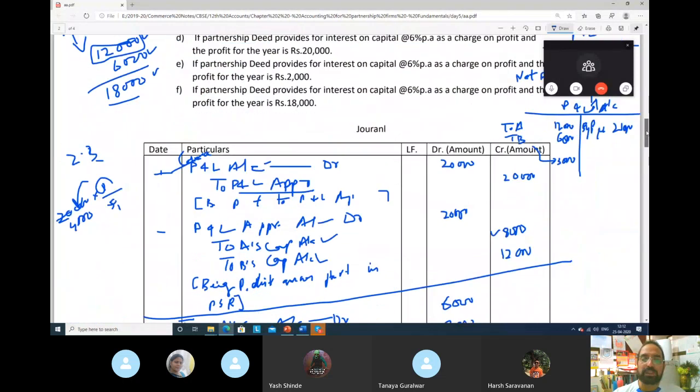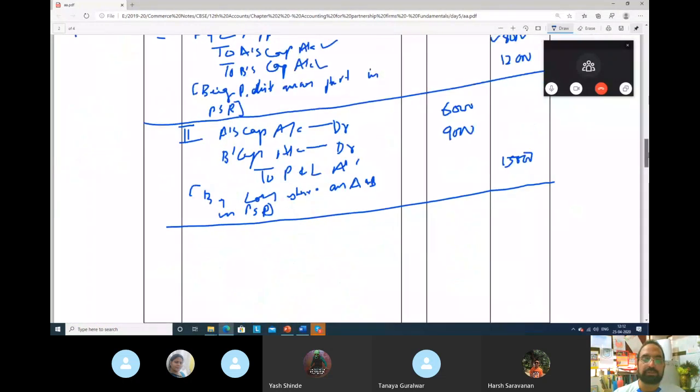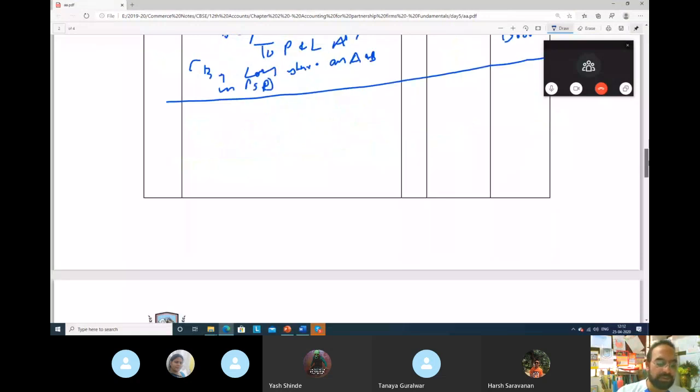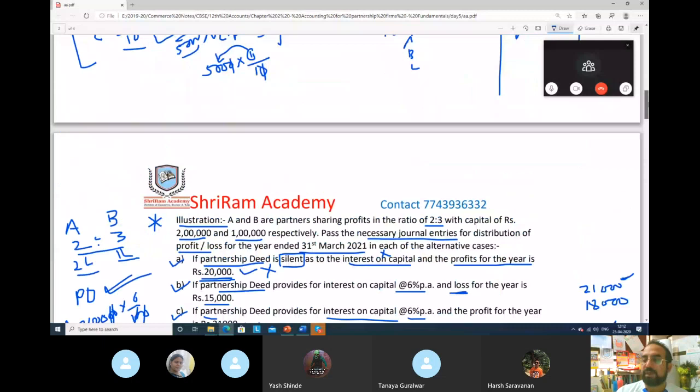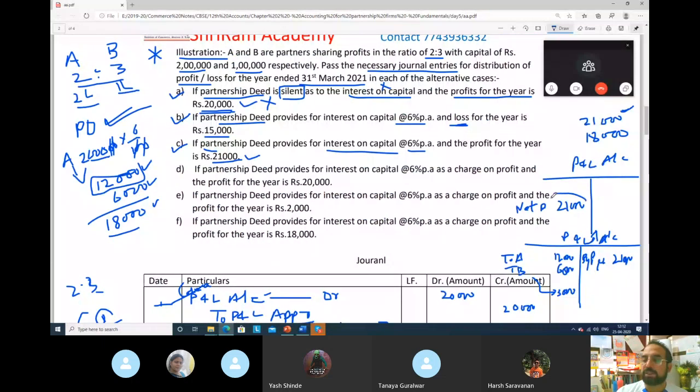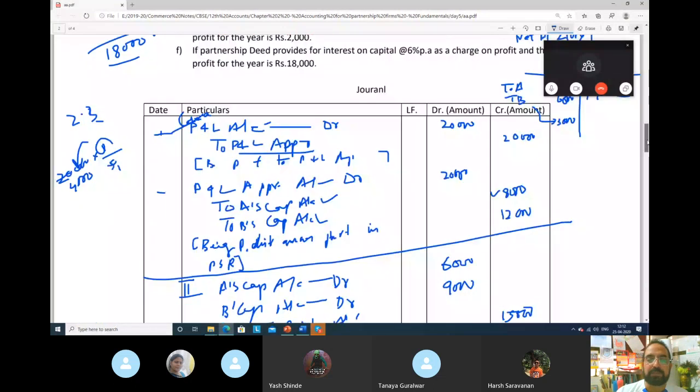So when you have to pass the journal entries, how will you pass? What will the first entry be? First you transferred the profit and loss to the profit and loss appropriation account, 21,000 you transferred here. So pass the transfer entry.